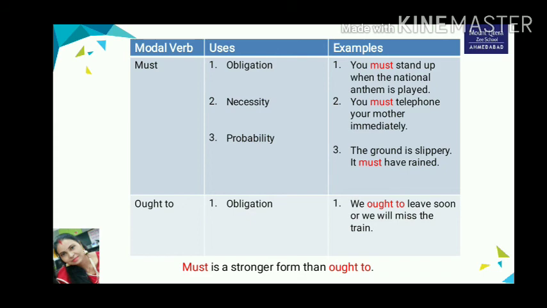You should note one thing. Must is a stronger form than ought to. Ought to is used to express the subject's obligation or duty, but it indicates neither the speaker's authority as with must, nor an outside authority as with have to. The speaker is only reminding the subject of his duty. Besides this, he is giving advice or indicating a correct or sensible action. Ought can be used in exactly the same way as should. For example, you ought to or you should obey your parents.